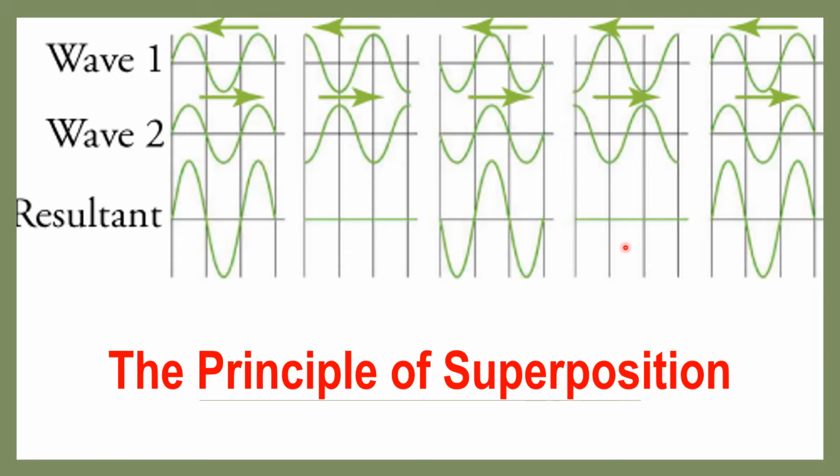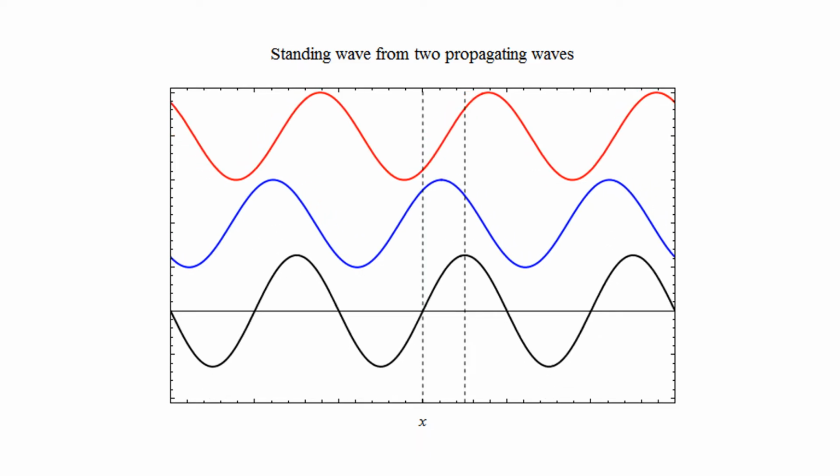Sa product pa lang or sa resultant wave pa lang, you'd be able to know what type of interference is being described by the illustration. So, this one is destructive. So, this one is constructive interference. As simple as that.